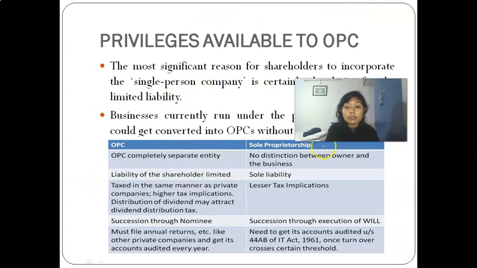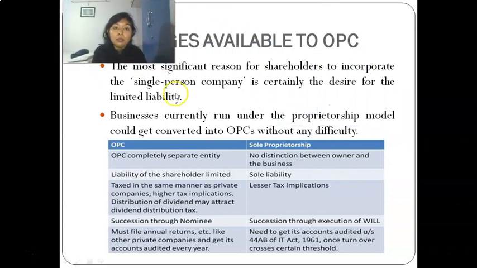There are certain privileges which are given to an OPC. Most significant reason for shareholders to incorporate it is that it has limited liability, and a business currently run under a proprietorship model could get converted into an OPC without any difficulty.